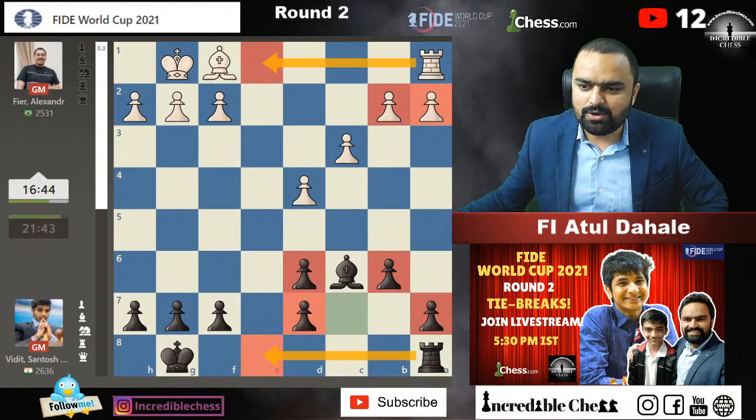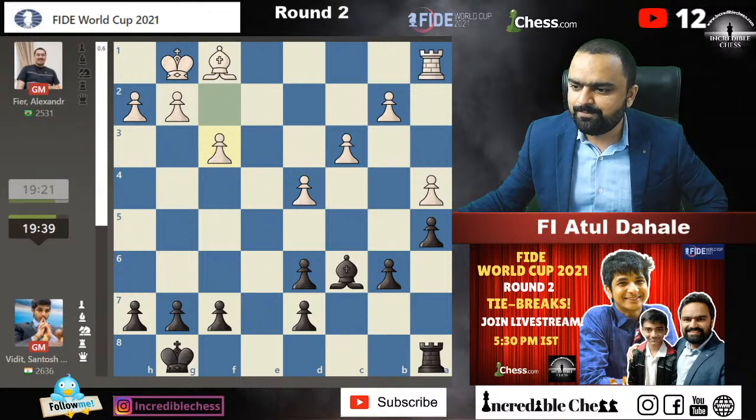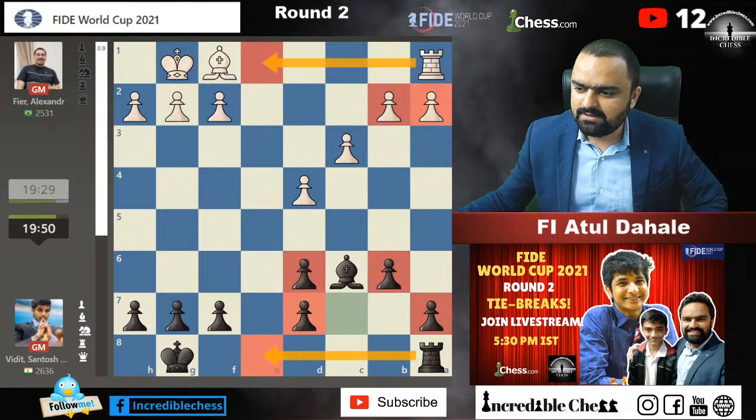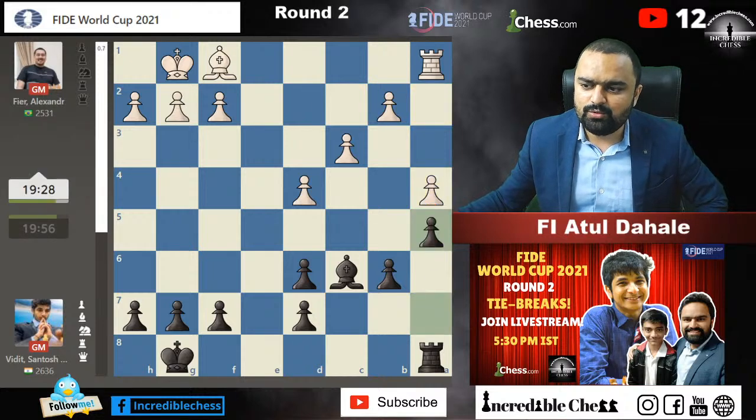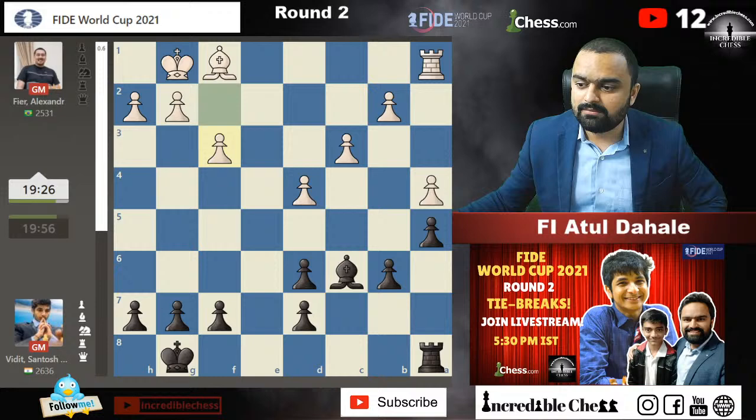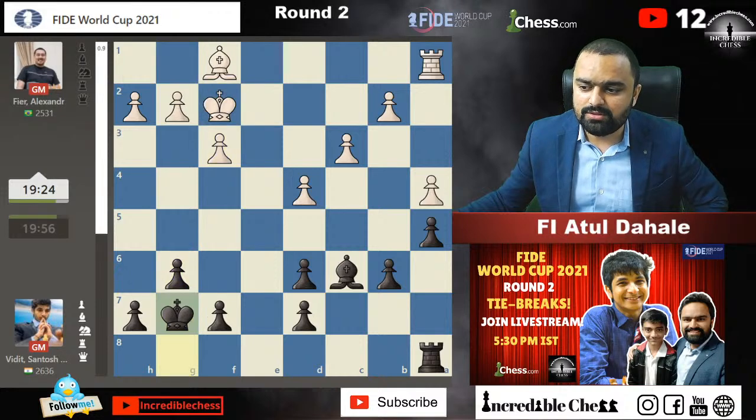And we will go to Vidit's game once again now. Let's check out what is happening with this game. Did they play any move? Okay, after Black captures d6, a4 has been played. a5 is the usual idea, so he stops that with the a5 move, and now f3. Well, g6 has been played, the king comes into the game.